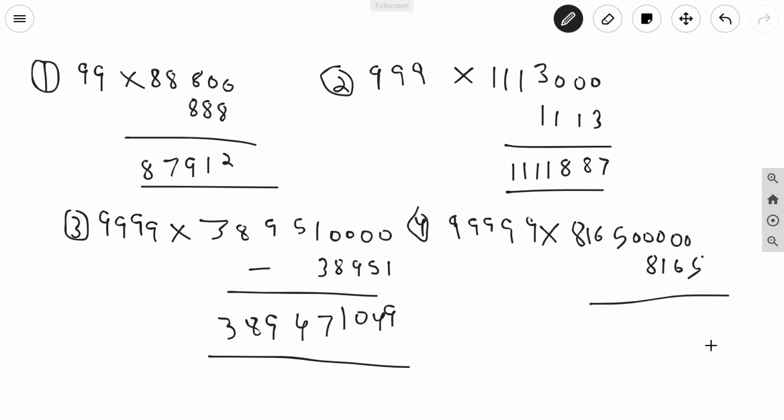Subtract. 10 minus 5, 5. 9 minus 6, 3. 9 minus 1, 8. 9 minus 8, 1. 9 minus 0, 9. Then 4 minus 0, 4, because there was a carry forward. So here it's 4 now.